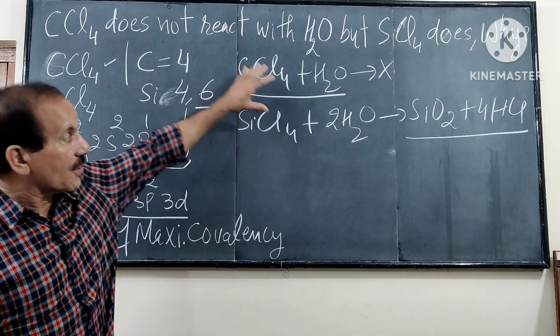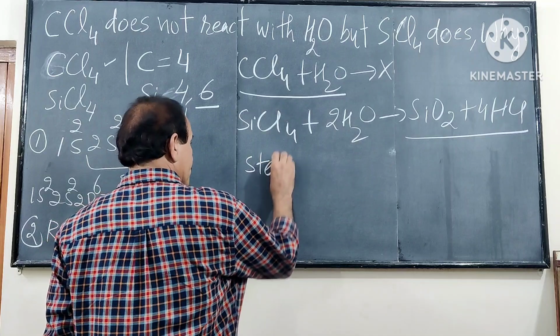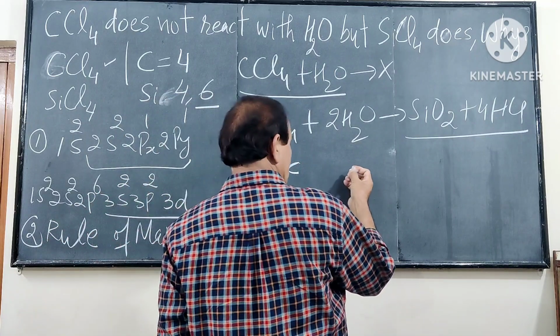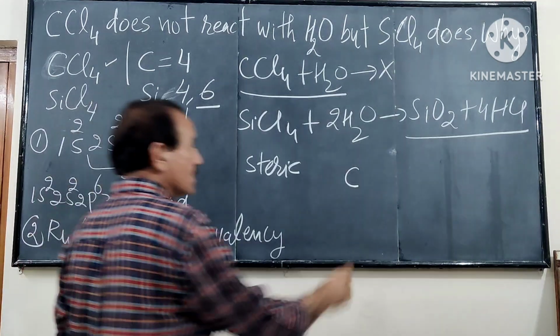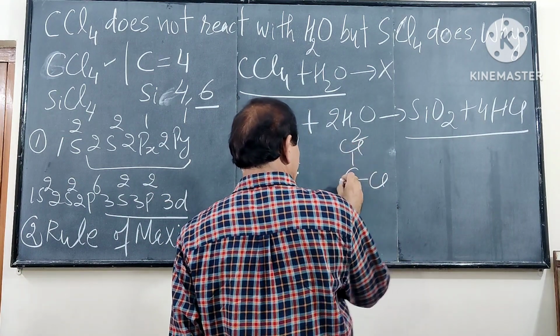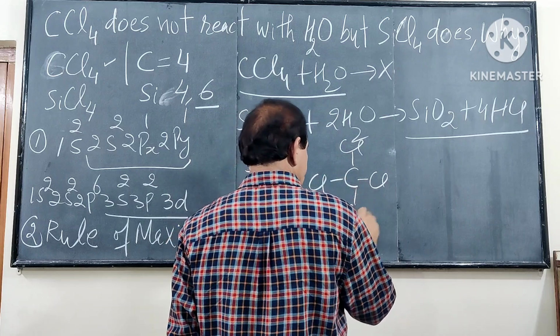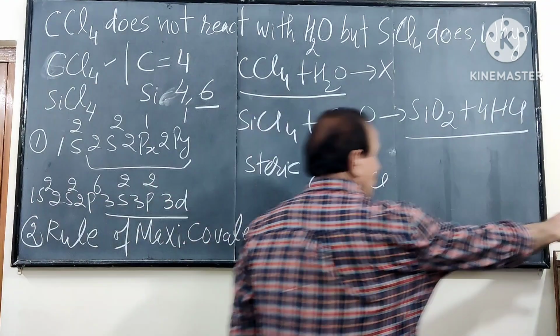And the third reason is steric effect. Carbon is a very small atom as compared to silicon. So these Cl atoms are very close to carbon. It is a tetrahedral structure.